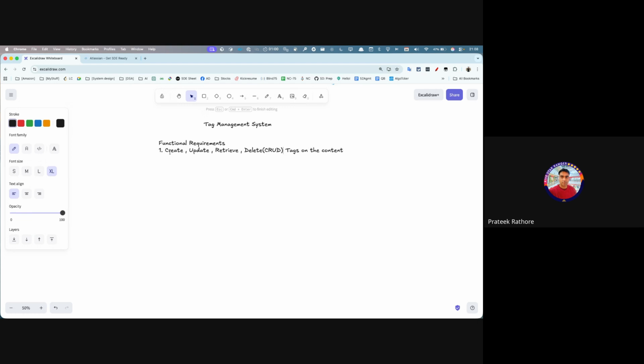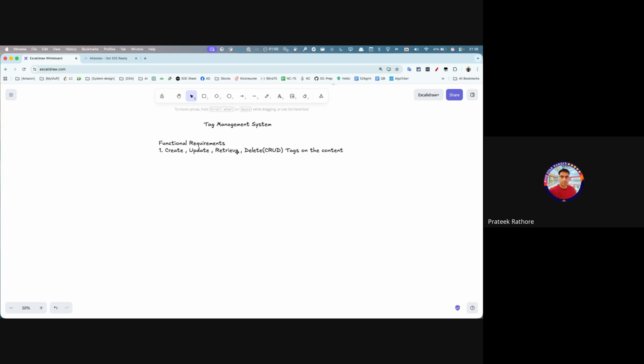So the entire CRUD operation should be visible. Now, tags in themselves really do not have their own value, but they will always be attached to some kind of content. Let's say the Confluence. Confluence is a document where you can assign these tags. So when you're creating a document, along with it you can specify the tags. At that point of time, that tag would be created or updated. And if you're deleting a content, then whatever tags are there in that content would also be deleted.